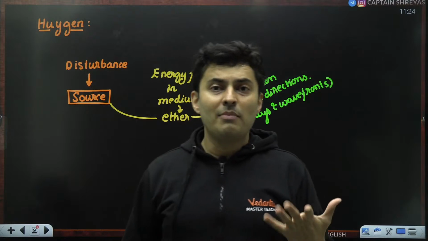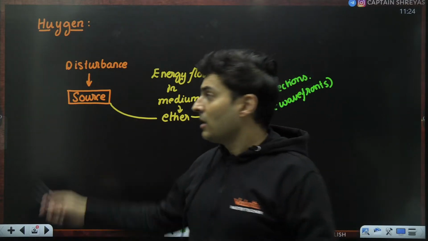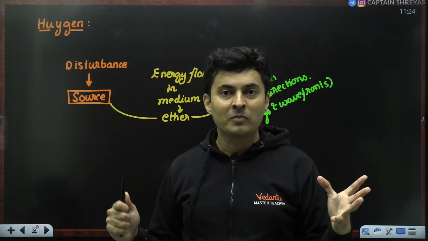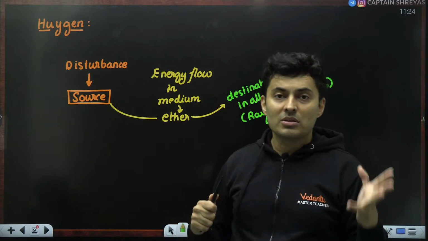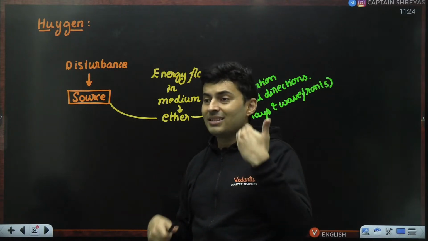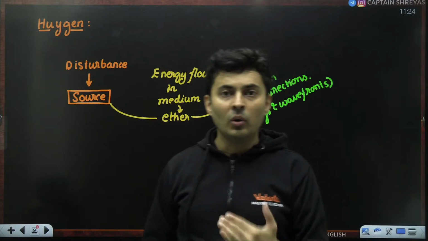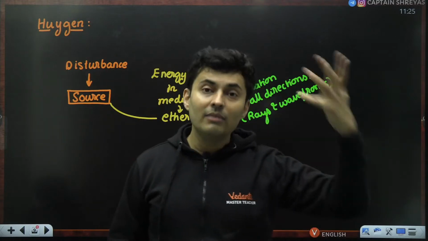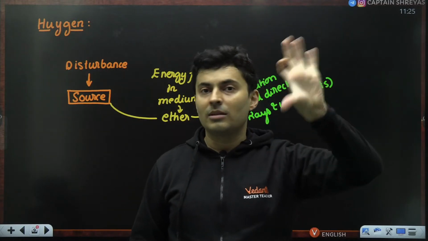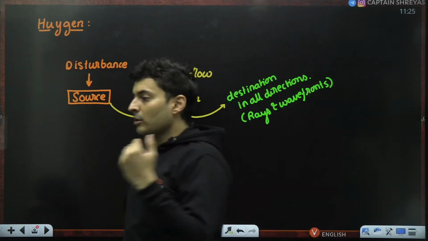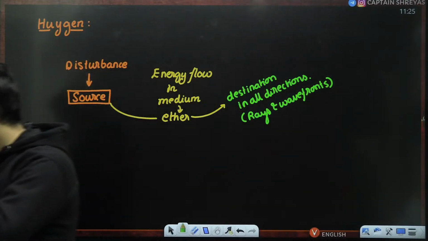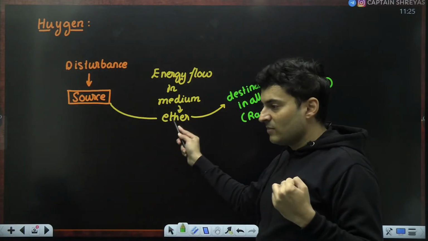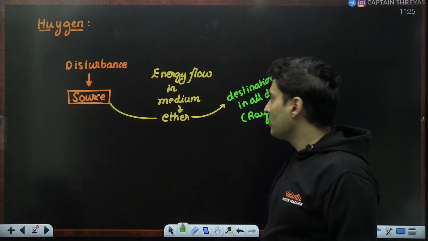But people went mad over this. They spent hundreds of years, because Huygens said light travels in a medium, but nobody was able to find such a medium. That is why Huygens' theory was even discarded, because he said light needs a medium, but actually we know light can even travel in vacuum. He even argued that even in vacuum there is something called ether, but no such ether was ever found or discovered. So understand that this is one assumption which he made, but actually it is not true.